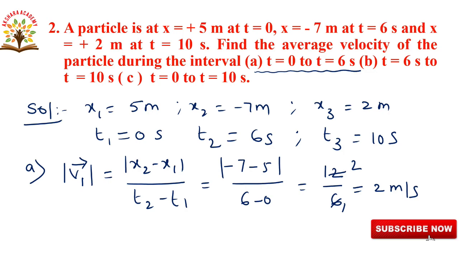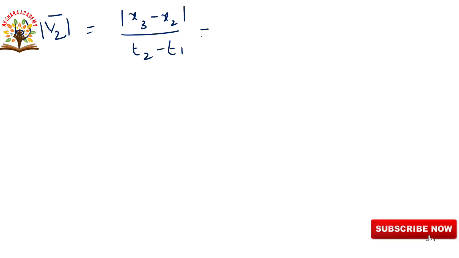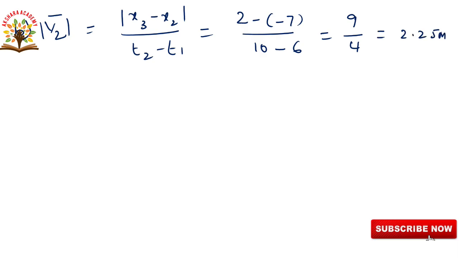And then we are calculating b, that is average velocity between the times t is equal to 6 to 10 seconds. Go to the calculation of b: average velocity v2 bar is equal to modulus of (x3 minus x2) by (t3 minus t2). Substituting values: 2 minus of minus 7 by 10 minus 6, that is equal to 9 by 4, that is equal to 2.25 meters per second.